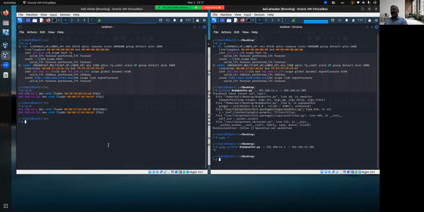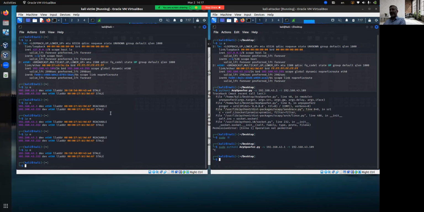Let's stop this. We stop the attack, and we look at the left side again. We should see that it should rejuvenate itself. It's not yet, but sooner or later it should. There's some kind of delay, and at some point, it's going to find out what the real address is. And once it does that, here it is, it's reset to the real address. There's a certain time frame that the attack persists, and after that, the standard ARP protocol will redo itself and find out what the real gateway is, and the attack will actually end.